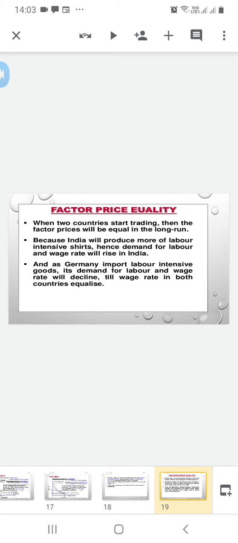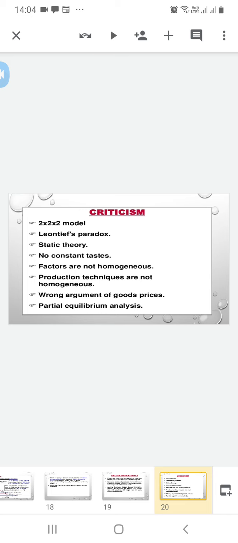Factor price equality. When two countries start trading, then the factor prices will be equal in the long run because India will produce more labor intensive shirts, hence demand for labor and wage rate will rise in India. And as Germany imports labor intensive goods, its demand for labor and wage rate will decline till the wage rate in both countries equalizes. That's why it's called factor price equality.